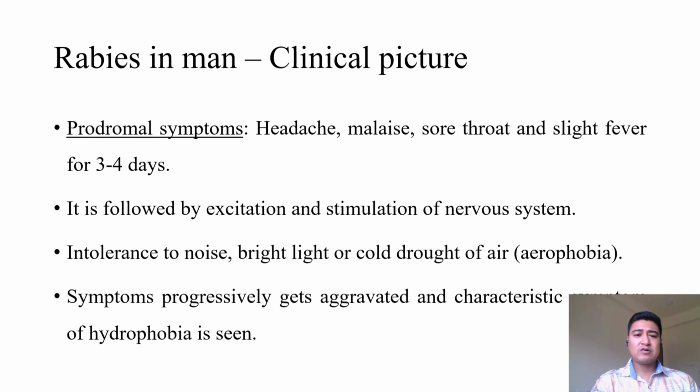Coming to the clinical picture of rabies in men, it starts with the prodromal symptoms of headache, malaise, sore throat, and slight fever for 3 to 4 days. It is followed by the excitation and stimulation of the nervous system. The intolerance to noise, bright light, or cold draught of air, which is known as aerophobia, is seen. Some researchers told that aerophobia is one of the pathognomonic signs of rabies. These symptoms progressively get aggravated and the characteristic hydrophobia is seen. Hydrophobia is the definite pathognomonic sign of rabies in men.